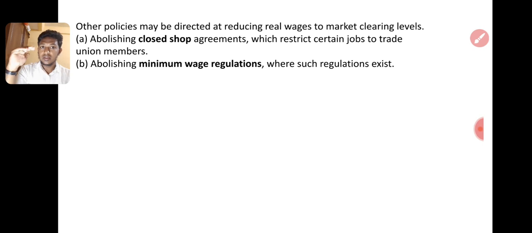The employee minimum wage regulation, where such regulation exists. The minimum wage rate and the control price of the wage can also be decided by the government, right? So the employment part is finished now. Thank you and good luck.